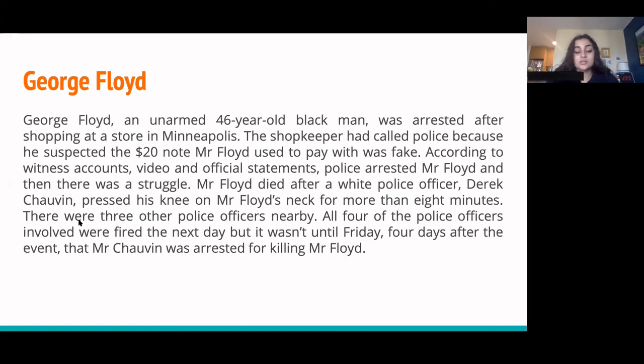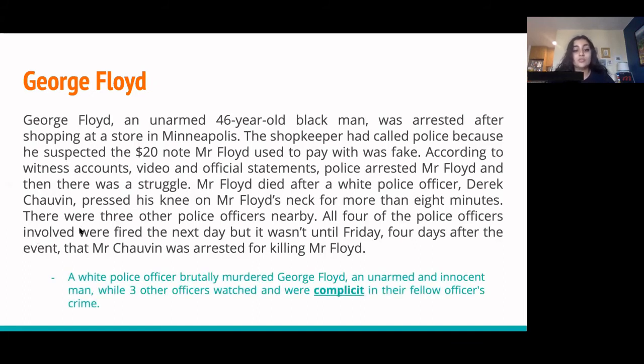Okay, before we move on to the main idea, I'm assuming you guys have already heard this, but I think an important note to know is that the $20 note was not fake. It wasn't. This guy just called the cops based on a suspicion. Anyways, so the main idea that I wrote was, a white police officer brutally murdered George Floyd, an unarmed and innocent man, while 3 others watched and were complicit in their fellow officer's crime.